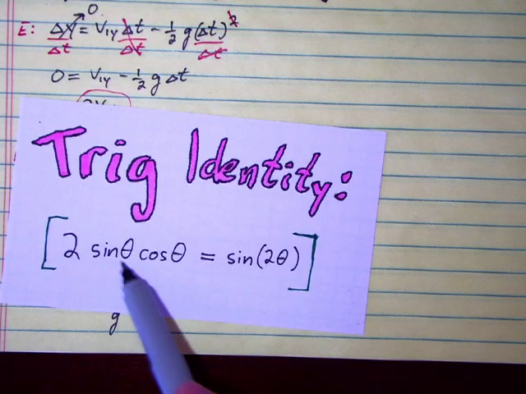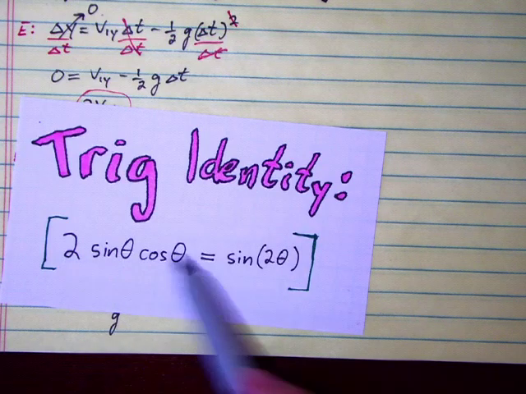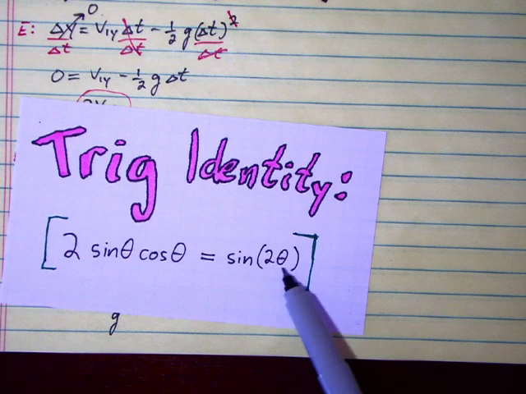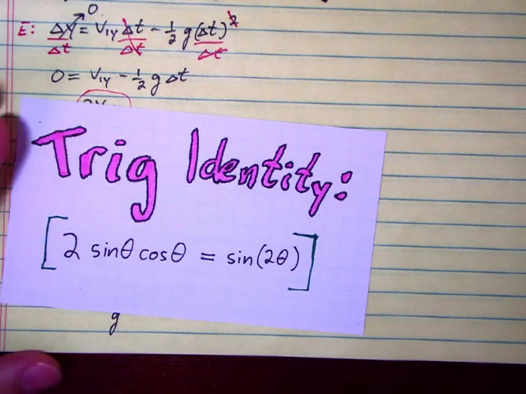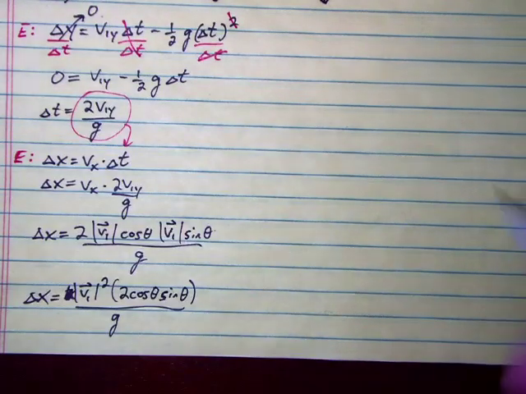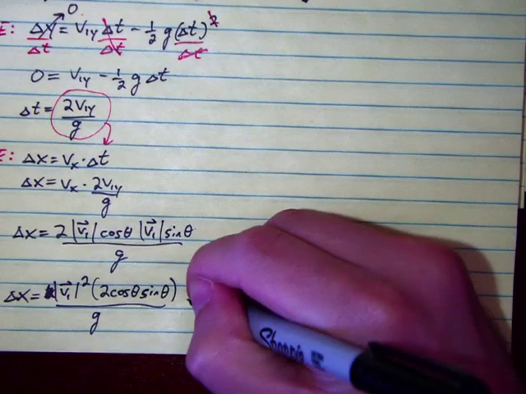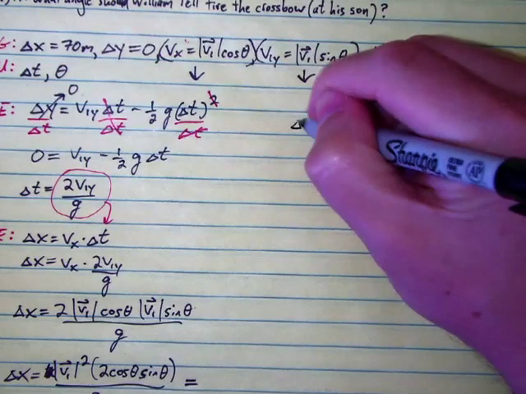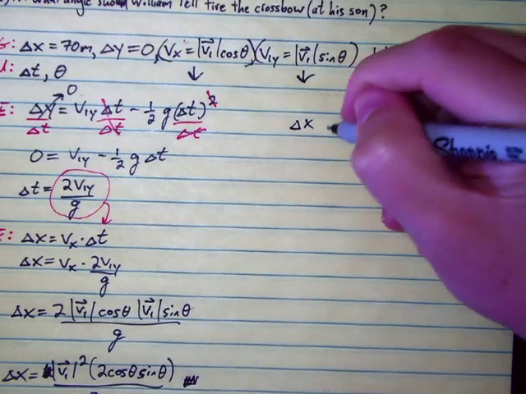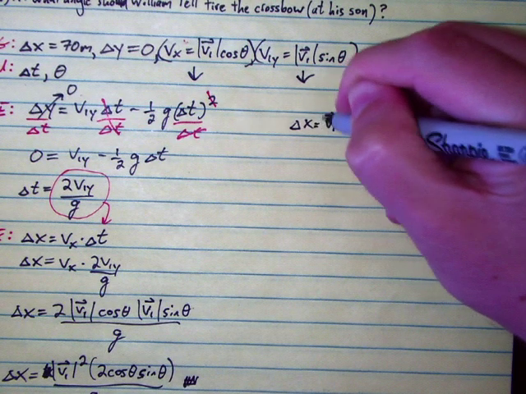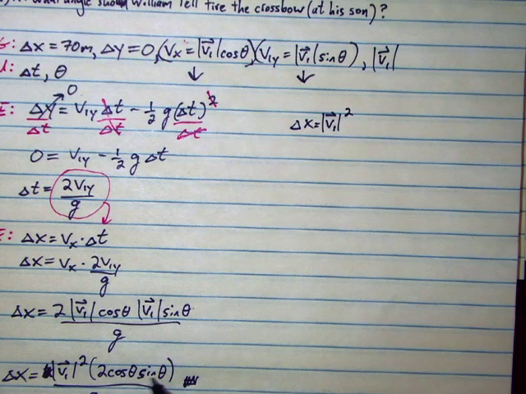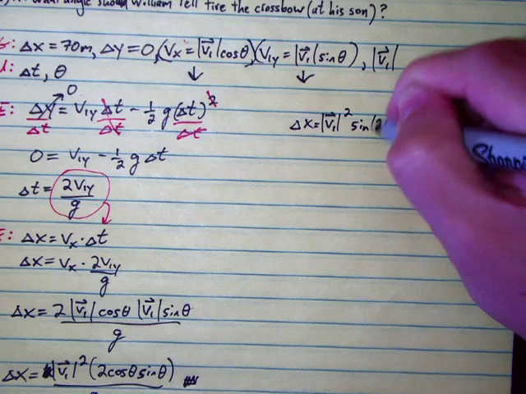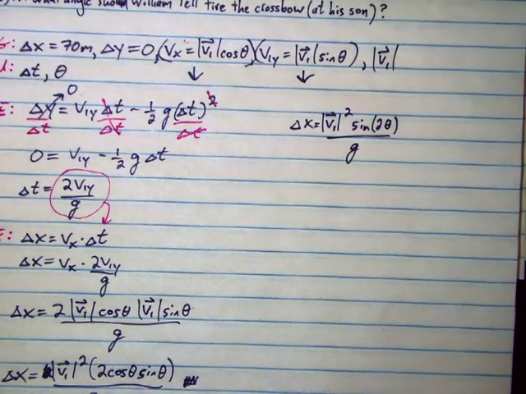This expression, 2 times sine theta times cosine theta, can be shown to equal sine of twice that angle. We can replace this with sine 2 theta. If we do that, we find that delta x equals the initial speed squared, 2 cos theta sine theta becomes sine of 2 theta, all over g.